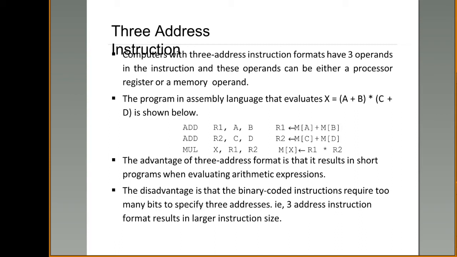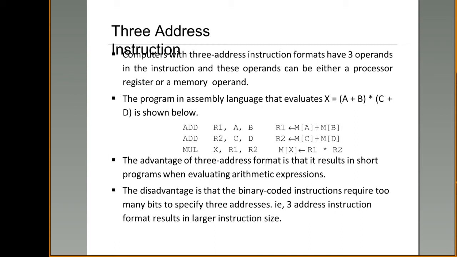These three operands can be either a register operand or a memory operand. Here R1 is a register operand, and A and B are the memory operands, right? Now, how to evaluate this? Add the contents present at locations A and B. So M of A and M of B are to be added. Store the result back into R1. Now your R1 contains the value of A plus B.